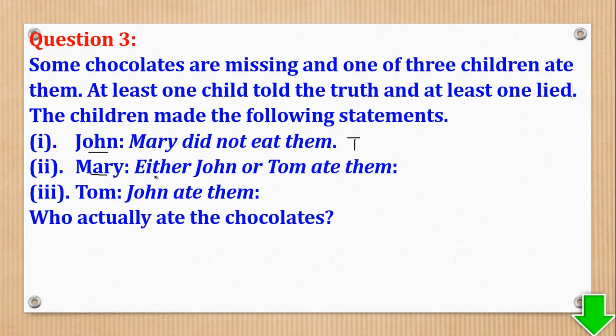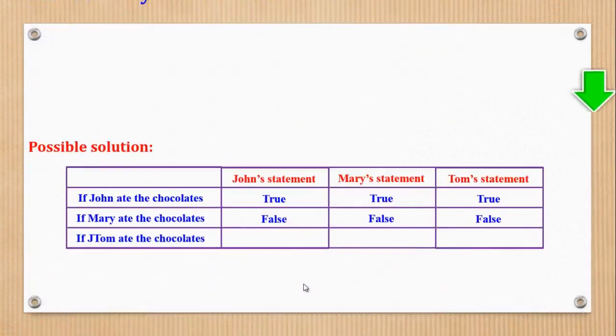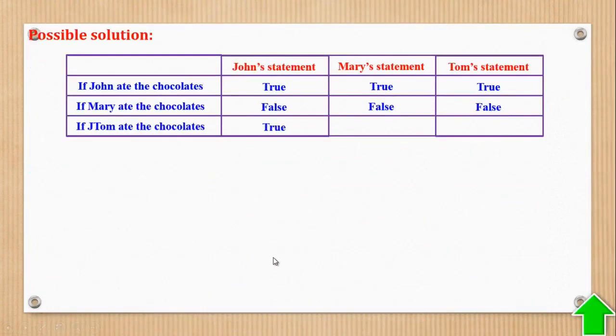Mary said either John or Tom ate them, so it is true. Tom said John ate them, so it is false. Therefore, we fill in true for John's statement, true for Mary's statement, and false for Tom's statement.